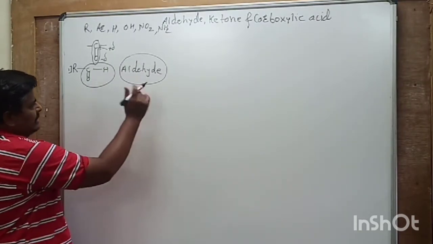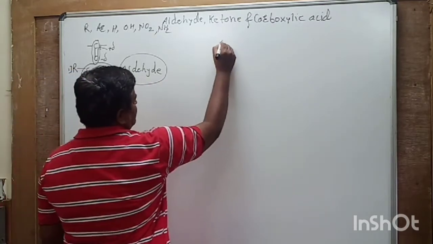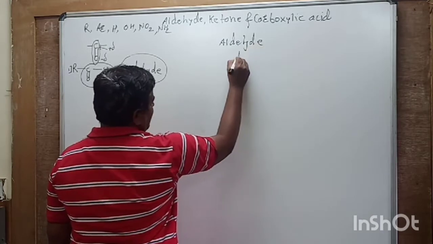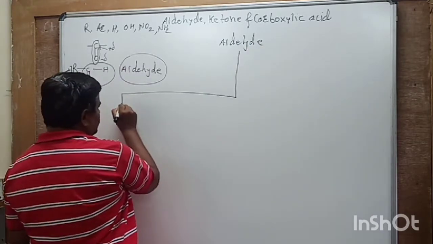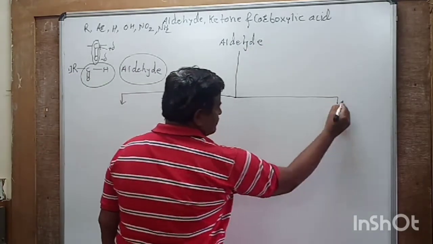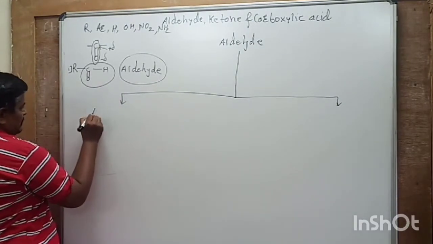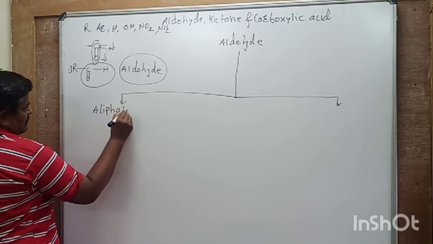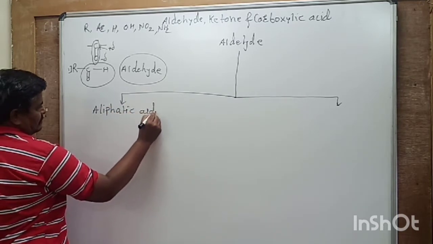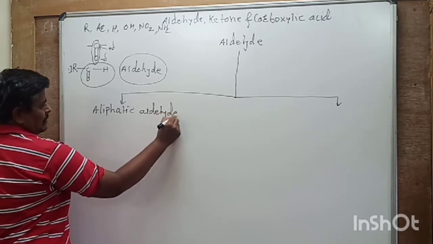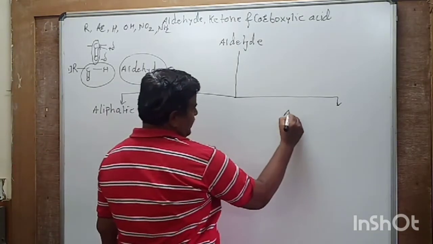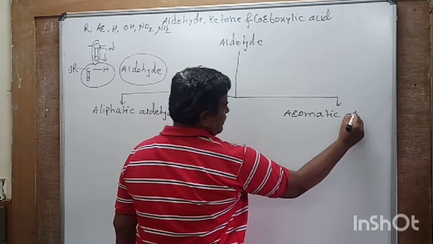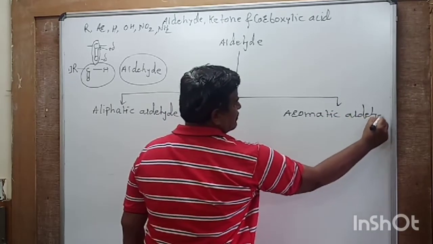Now these aldehydes are classified. So how are these classified? Aldehydes are classified into two groups, that is aliphatic aldehyde and aromatic aldehyde.